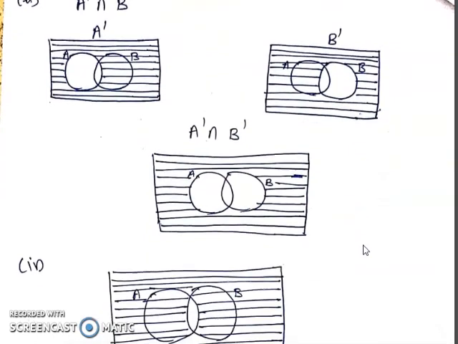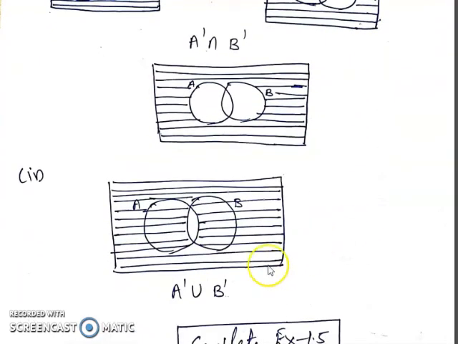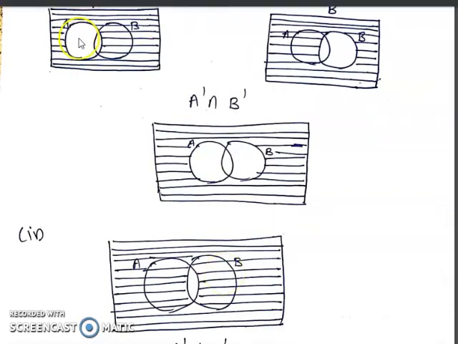Here is also the fourth part. Fourth part is A complement union B complement. Now the union of these two, A complement and B complement. Union means all the shaded portion. Outside the rectangle means outside the circle. This is already there.